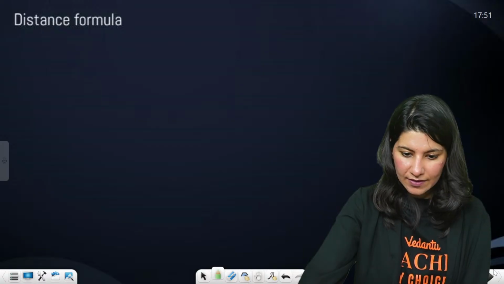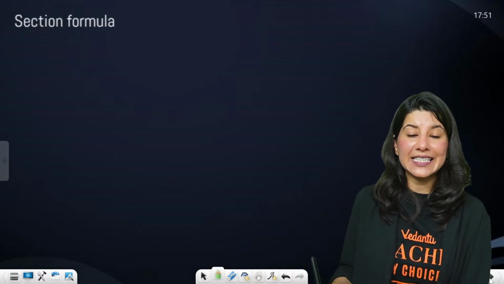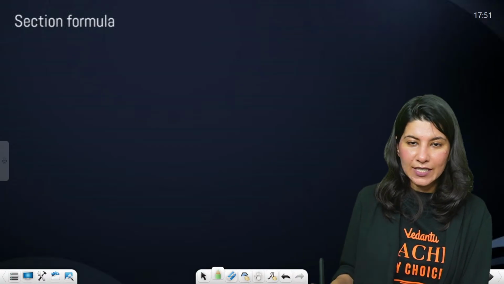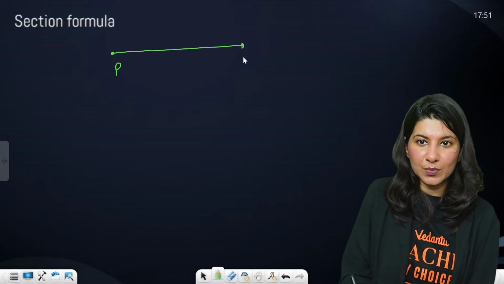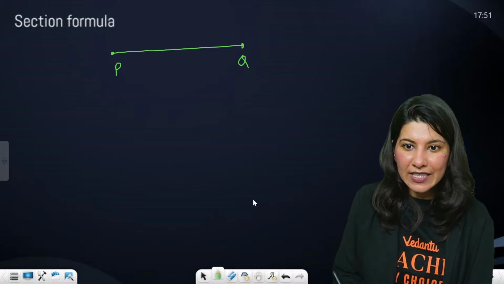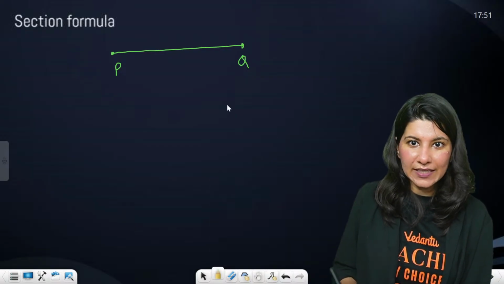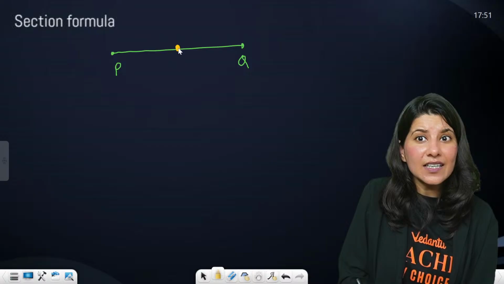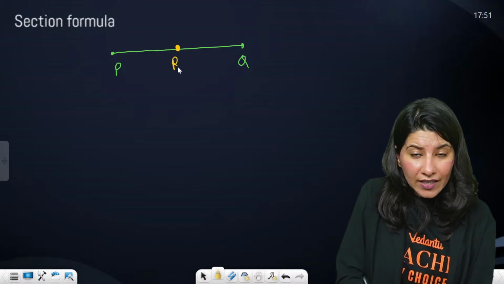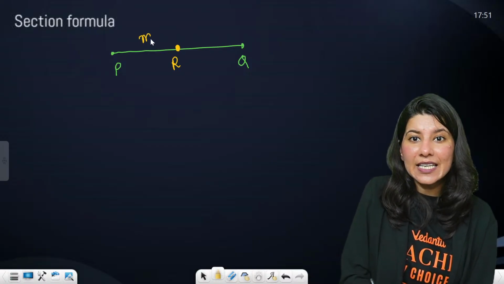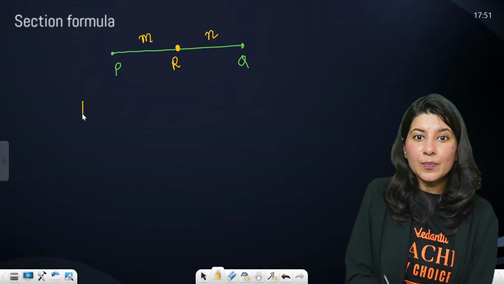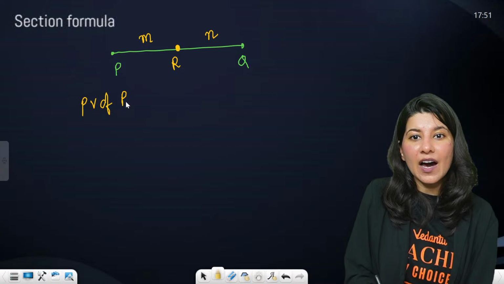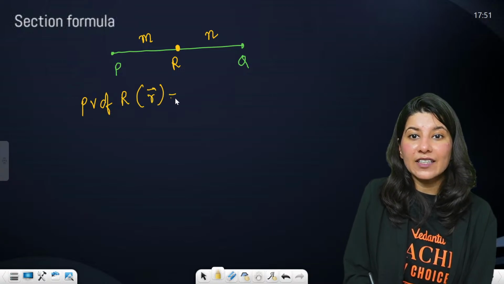Now, another thing, which is the section formula. Suppose you are having a line segment PQ, and there is a point R which is dividing this line segment PQ in m is to n ratio. Then the position vector of R, that is R vector, will be what?